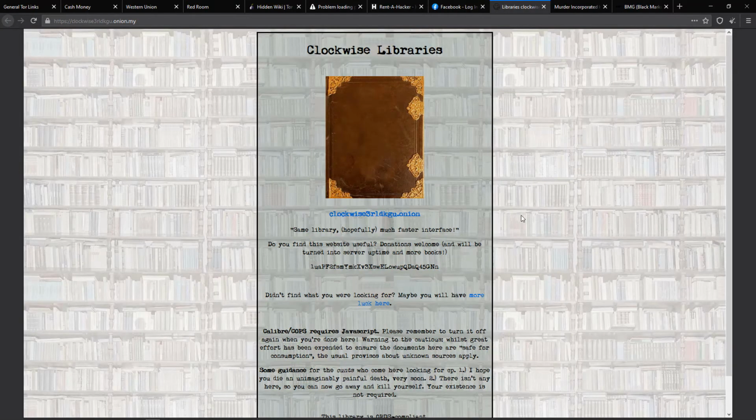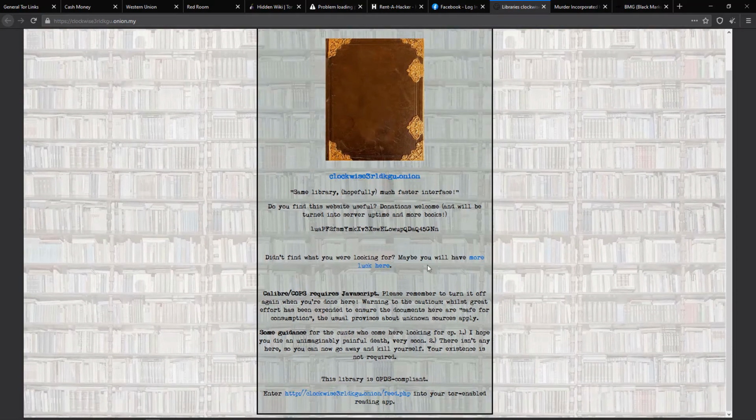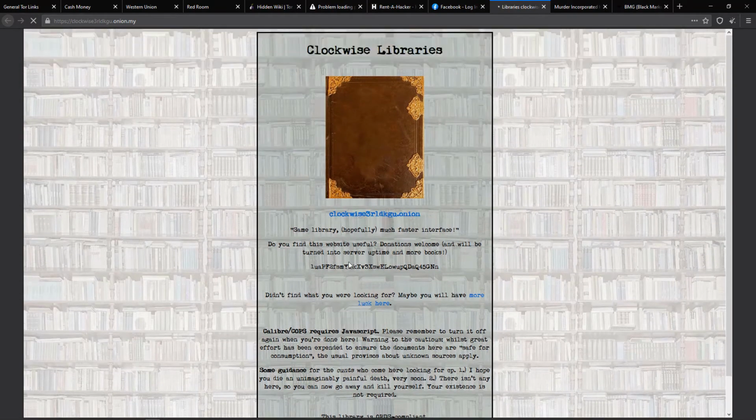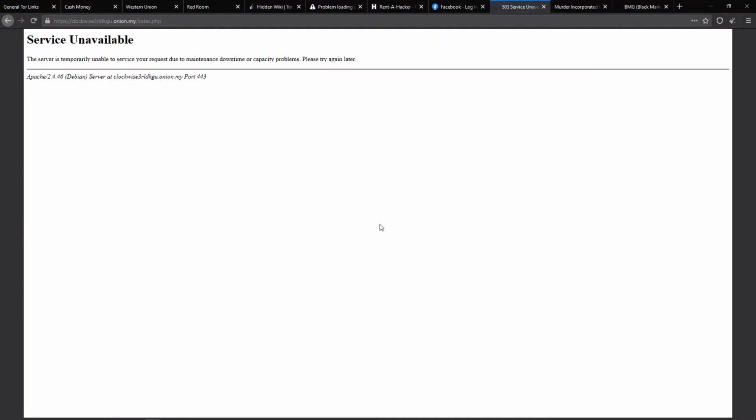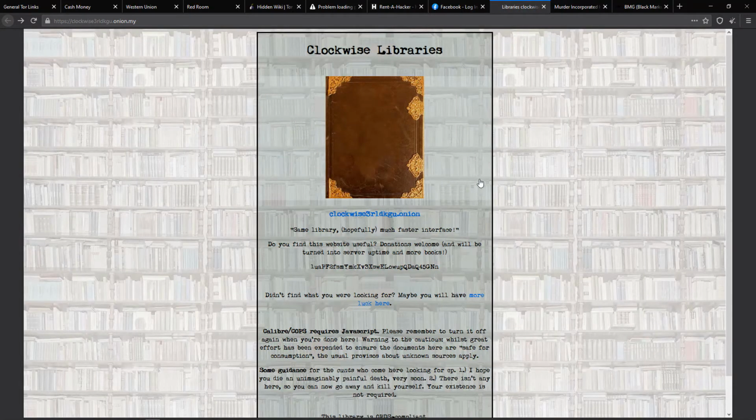And the next thing is a library. You can read books. Some of the books are banned in your country or something like that, so you can read them here.